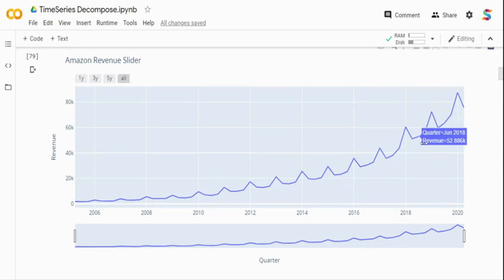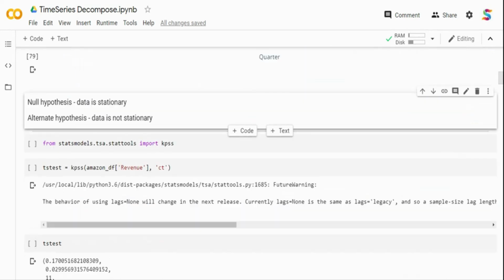While I see it's not stationary, I want to do a statistical test to understand whether this is stationary. For that there's a test called the KPSS test, which is available in the statsmodels package of Python. The KPSS test helps in determining if a time series is stationary around a mean or a linear trend. Whether it can be stationary around a mean, meaning there's no trend in the data, or stationary around the trend line. The null hypothesis is that my data is stationary. The alternate hypothesis is that my data is not stationary. So that's what we are going to run.